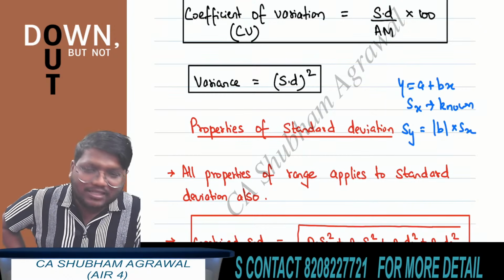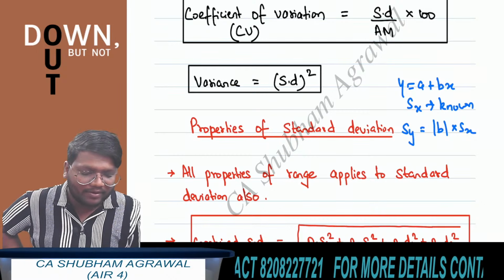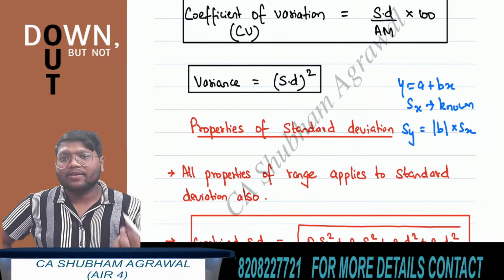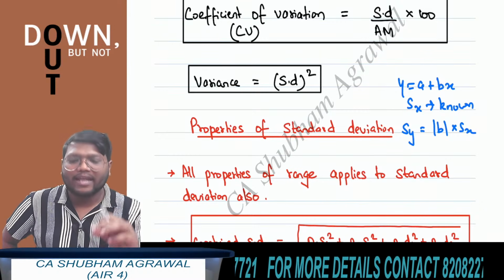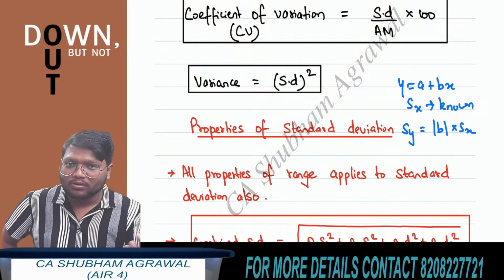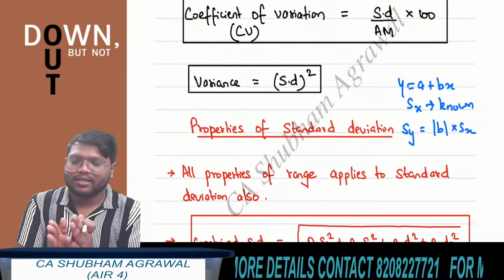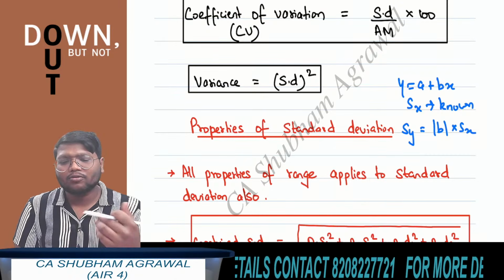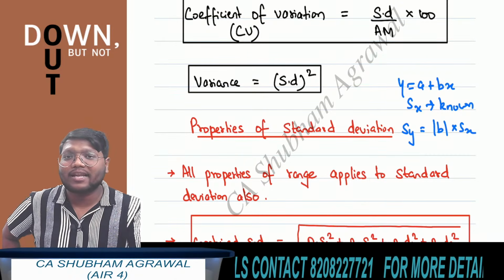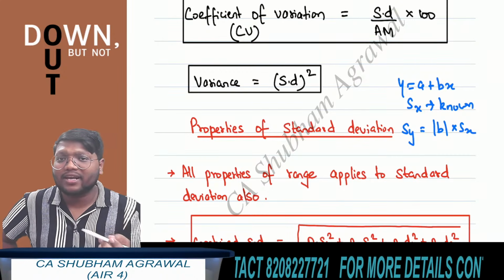If the linear relationship between x and y is not given in this form, they have not given the linear relationship between x and y in this form. They have given the relationship between x and y like this: ax plus by plus c equals 0, like 3x plus 5y plus 10 equals 0. Let's say they are giving the linear relationship in the form of ax plus by plus c equals 0, and they will provide you with the standard deviation of x also, and they will ask you to find the standard deviation of y.